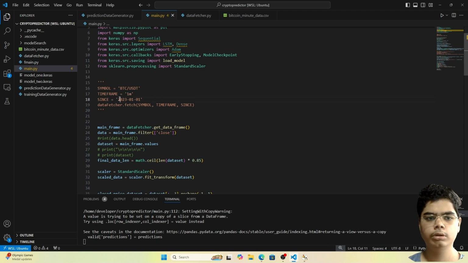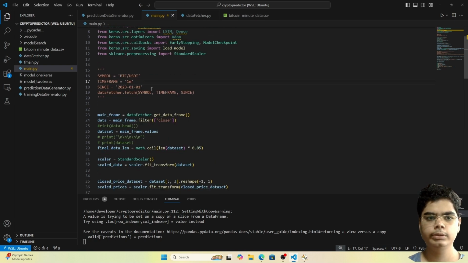This is the since parameter, and it is the date. We want this data to start from the first day of 2023, so the date is 01/01/2023. Once we define these three parameters, we will call the fetch function that I explained before from the data fetcher file.